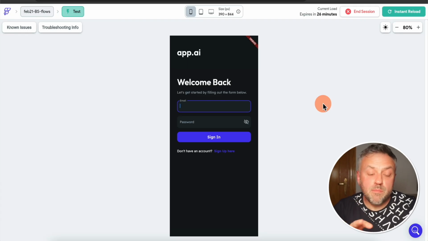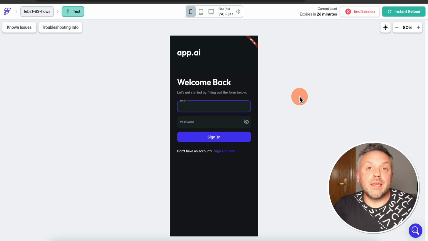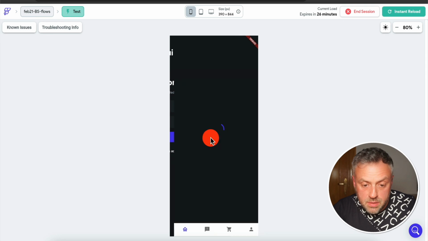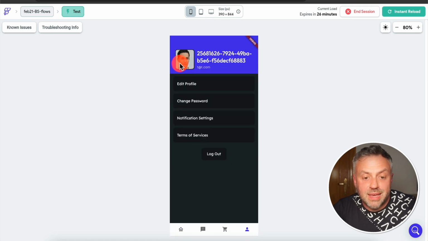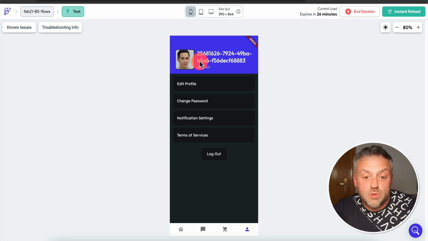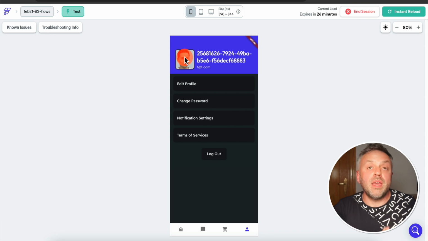And now I can log back in as that user and the app is going to be working as expected. Let me show you. I'm going to log in here, click sign in. And if I go to the user's profile, I see the user profile picture that was created for us automatically. Okay. And I see the user here, because if you did not create that record in that second table automatically, this page would not load because it wouldn't be able to pull the information from that second table.